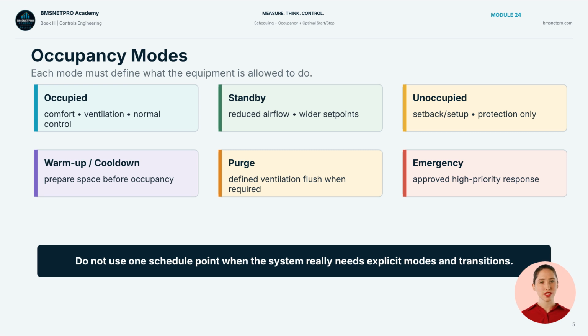Schedules select operating modes. Occupied mode may require comfort and ventilation. Standby may use wider set points and reduced airflow. Unoccupied may use setback and protection. Warm-up and cool-down prepare the space. Purge may be a defined ventilation action. Emergency mode must follow approved high-priority requirements. The sequence should not rely on one on-off schedule when the system really needs explicit modes and transitions.